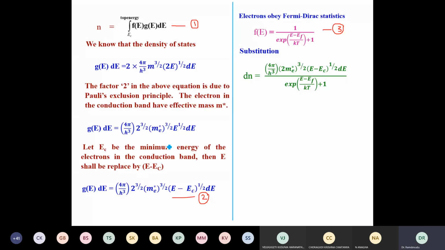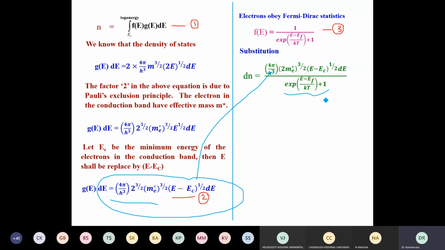So F(E) is this. The entire expression for F(E) I have written here. And I have to write this equation as G(E). G(E) is this. So I have to integrate this now.